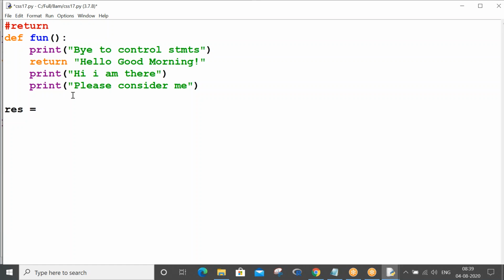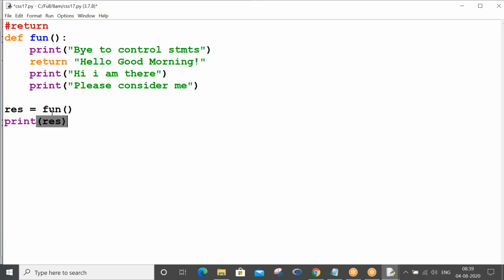Now you see there are three print statements, and one is before return, and two print statements are after return. So now what I'm doing is res, I have to call the function. Don't ask me any questions for now. In the next 10 minutes, all your questions get resolved. I'm just trying to focus only on the return statement, why it is mentioned in the control statements.